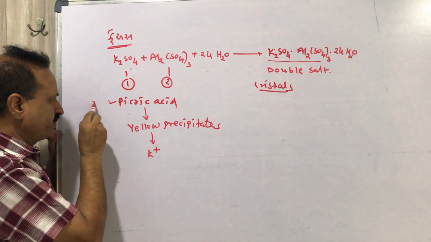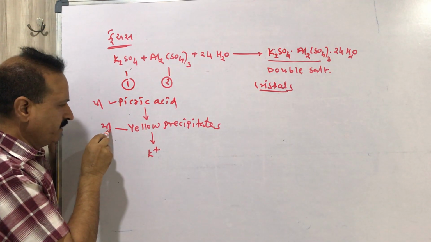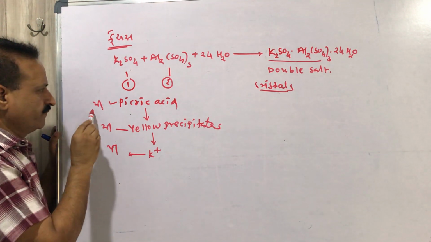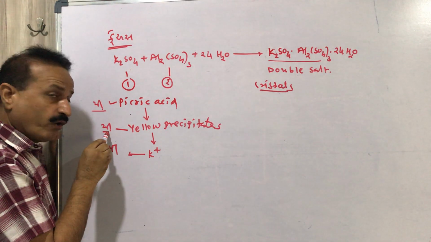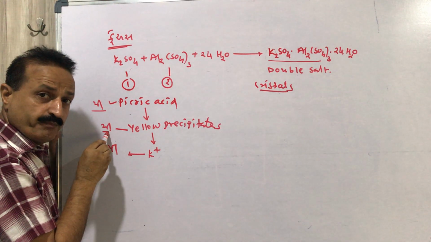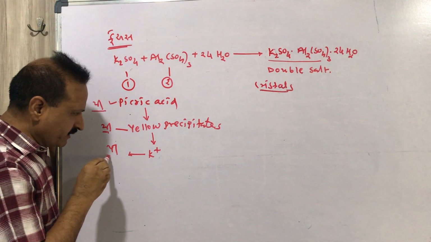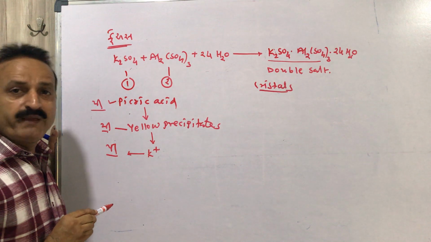Picric acid means P, yellow is pilo which is P in Gujarati, and potassium is also P in Gujarati. So you can remember 3P in Gujarati.